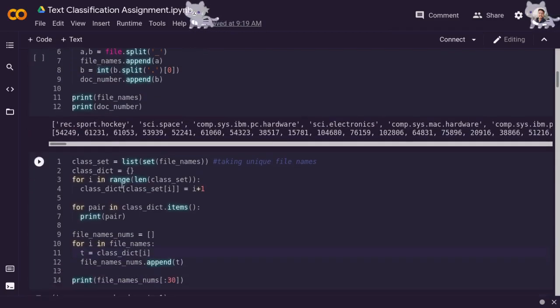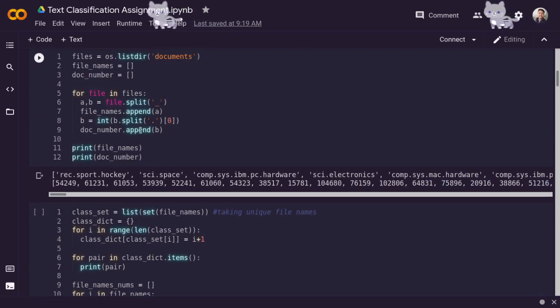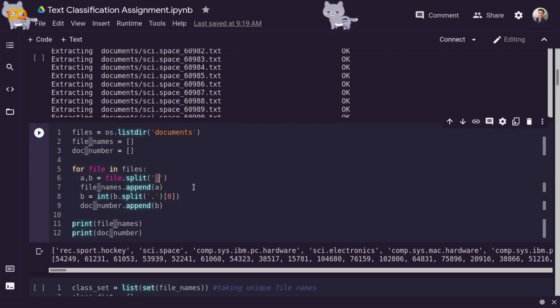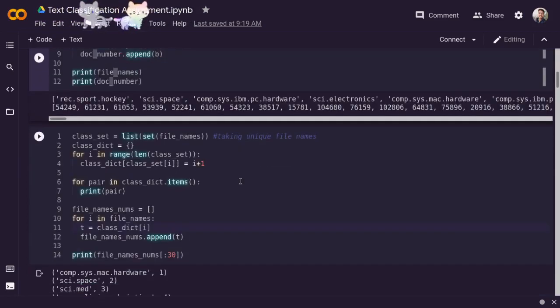Here we are separating the labels and document numbers with the separator underscore. In the list file name all the document labels are stored, and in the list doc number the document numbers are stored. Now we are counting and storing the number of labels, that is how many unique labels are present in the whole data set.